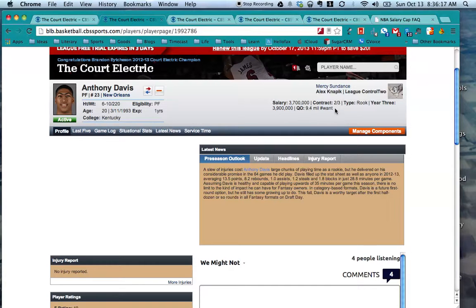Now, rookies happen to have what we call a qualifying offer, which means in the fourth year of their contract, they are actually restricted free agents, which means that other teams can try to sign them away from their original drafting team. Those teams can always match, however, just like in the real NBA. But what we have here, the qualifying offer, is $9.4 million "want." And what is "want"? That's pretty key to our system and key to how we auction and how we give multi-year deals. So we're going to explain "want" in just a moment.